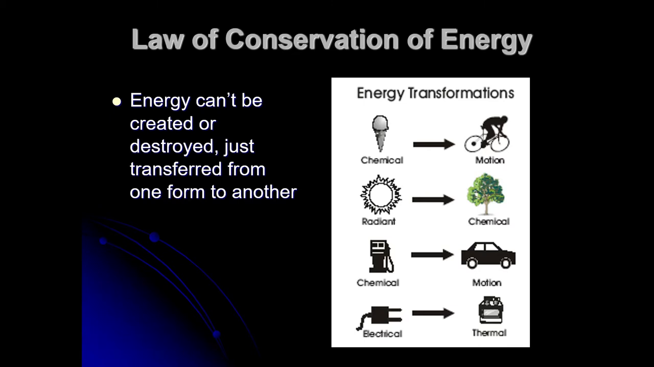The law of conservation of energy says energy can't be created or destroyed. It's just transferred from one form to another. So you have chemical energy where you eat ice cream and then you can make motion. You have heat energy, which goes to trees, and it's transformed to chemical energy. You have chemical energy, gasoline, that's turned into a machine and goes to motion. You have electrical energy that heats something and becomes thermal.